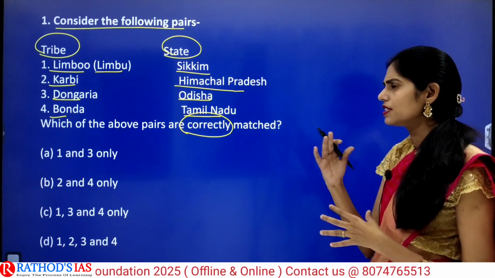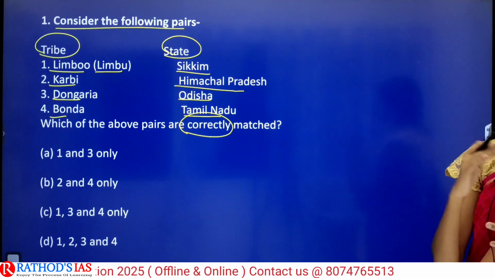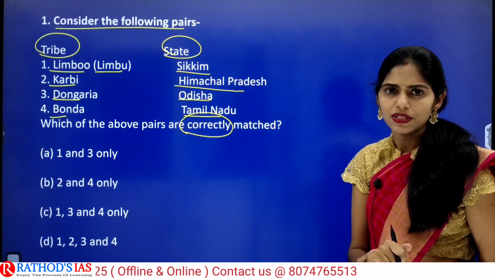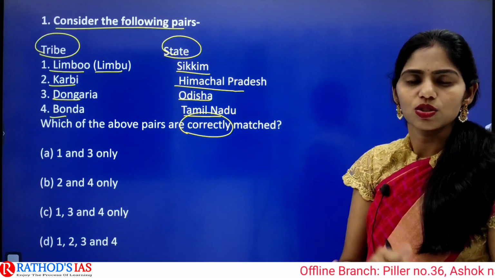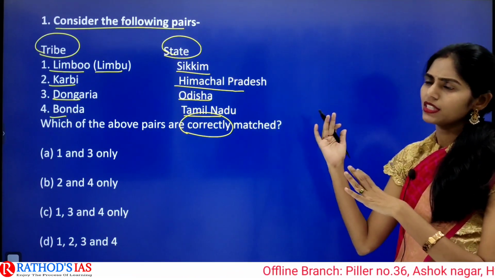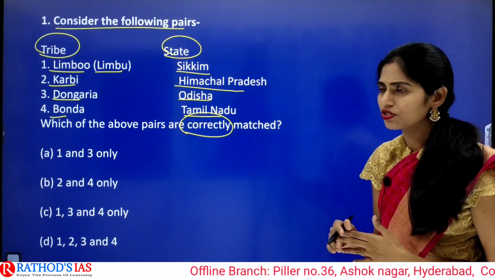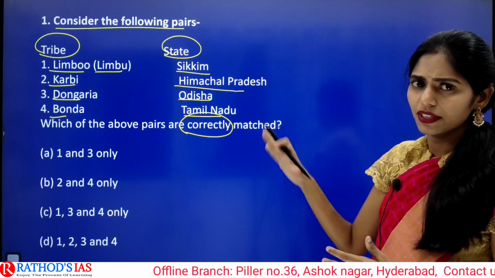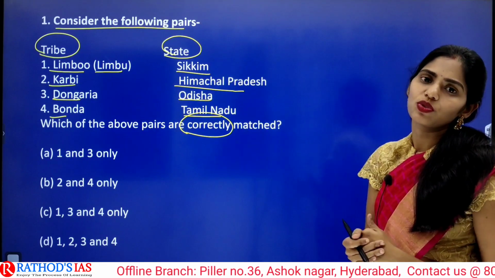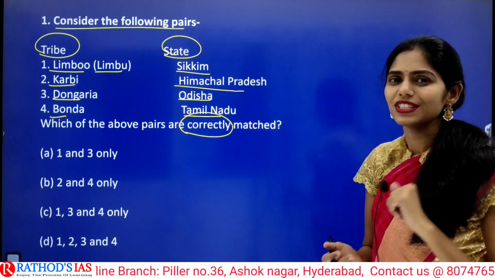And there is even news of delisting of some tribes, like Kuki and Zomi, from the ST list. So because of this, there is a chance of getting a question of this similar pattern in your UPSC prelims 2024, and you have to see that.